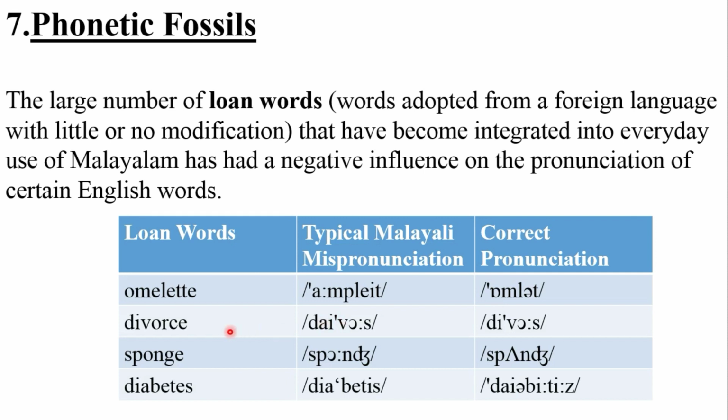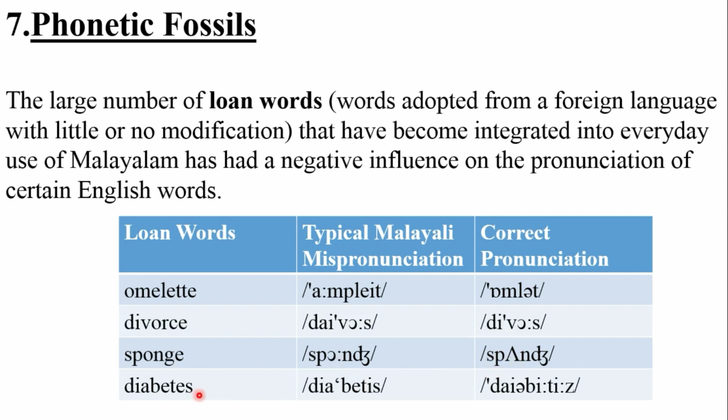The next one, a very common one. Most of us pronounce this as divorce with the wrong stress. It's not that, it's divorce. The next one, we pronounce this as sponge, but that is wrong. It's sponge.